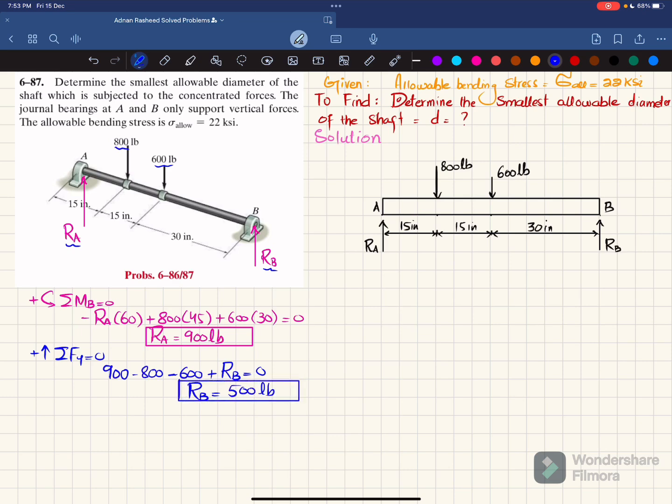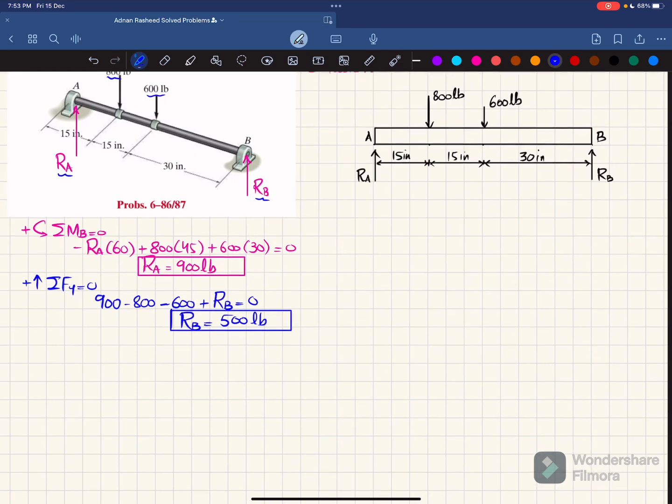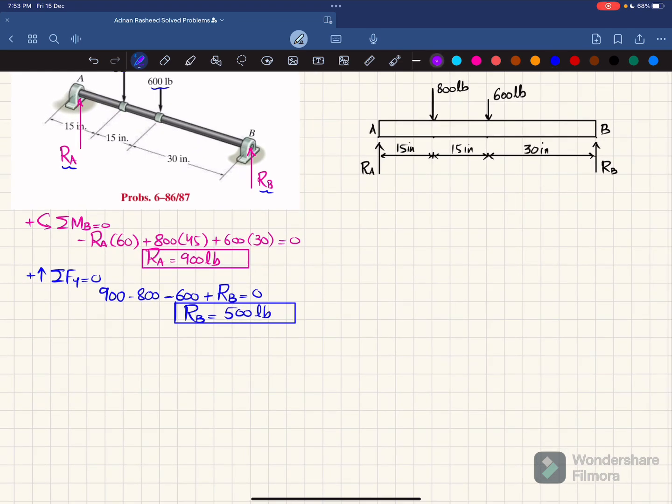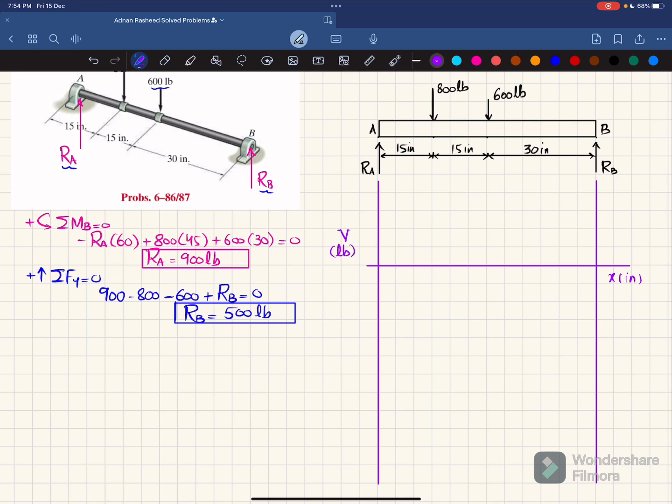Now you have this RA and RB, so we will draw the shear force and bending moment diagram that we will use later in order to find the diameter. For that I have to take the vertical lines from the end of this beam as well as from this end, and then a horizontal line to show the length in inches. X will be in inch. On y-axis we have shear force having unit pounds. Let each division be equal to 500. Clear? So this will be 1000, this will be minus 500 and minus 1000.